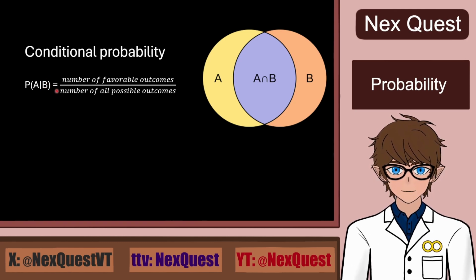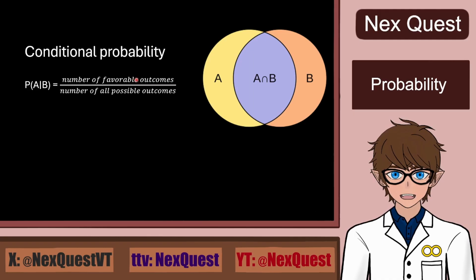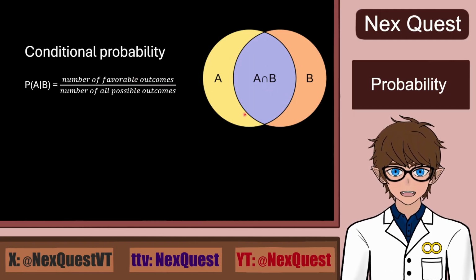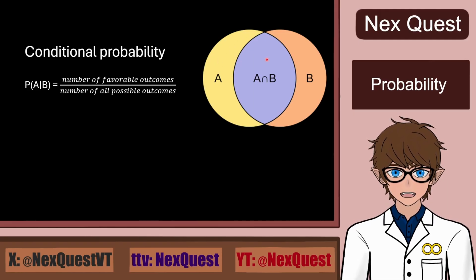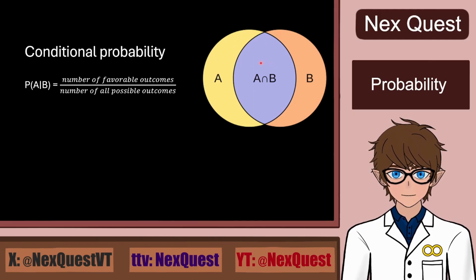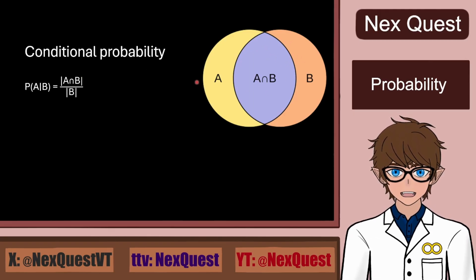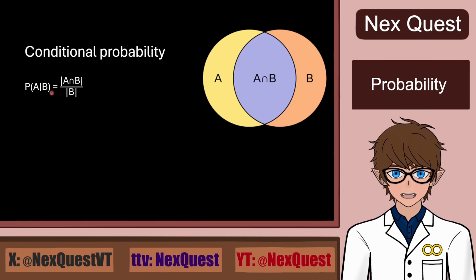Now, what would our favorable outcomes be in this case? Since we know B has certainly had to happen, the yellow area is out of the question, because if an element was in the yellow area, B couldn't have happened. But if we want the outcome to be favorable, it must also be from A. So the orange part also falls out, meaning that the only part we can have on top is the purple part. Now, for all the possible outcomes, here is already the given answer.